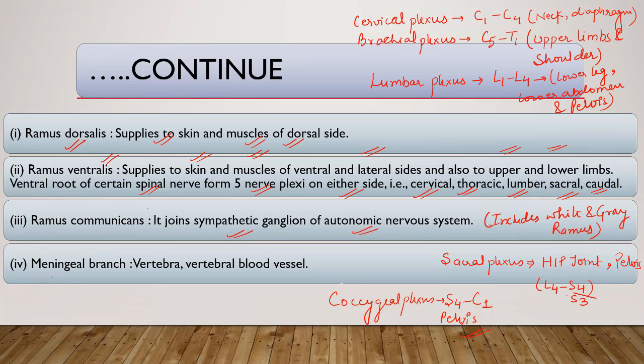Meningeal branch supplies the vertebrae and vertebral blood vessels.